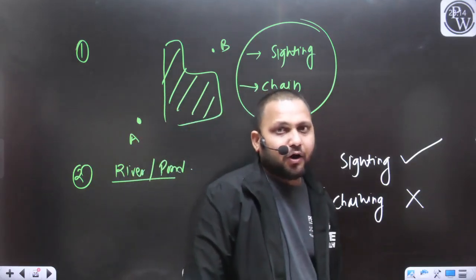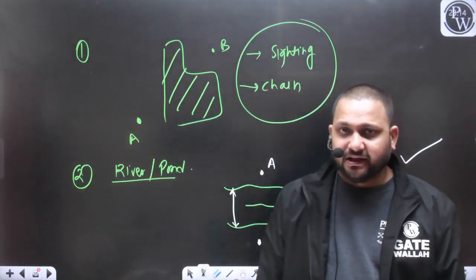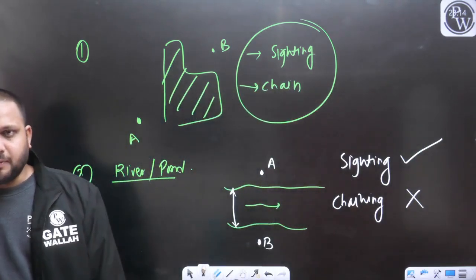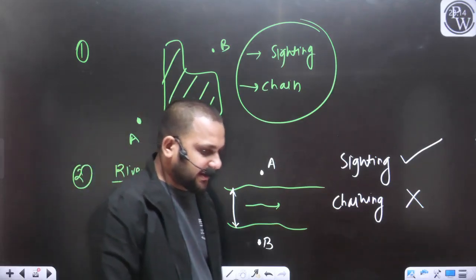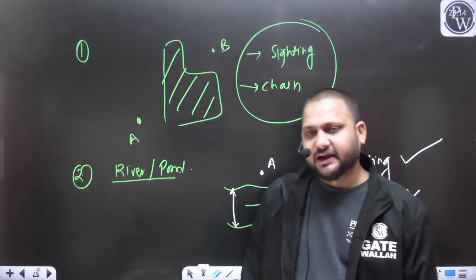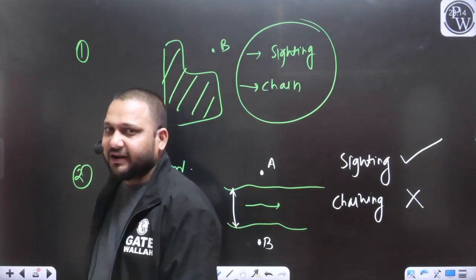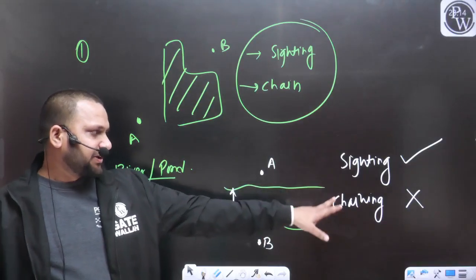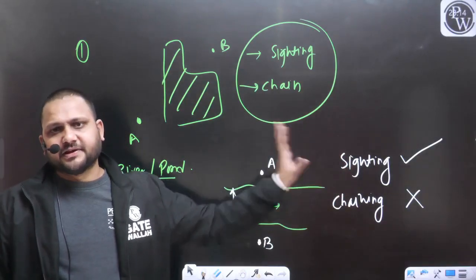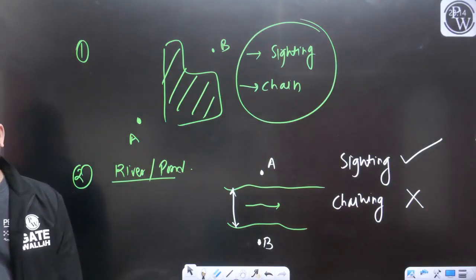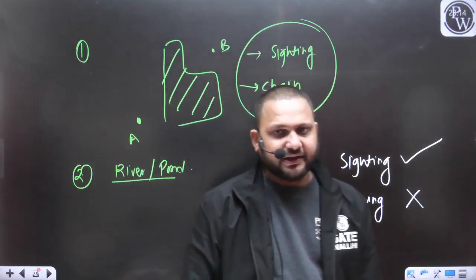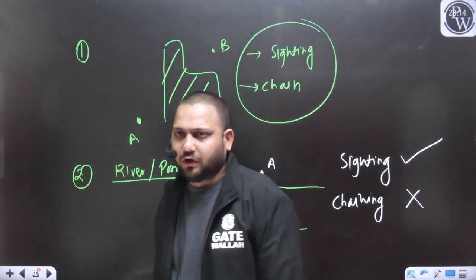So building block is the obstruction in the chaining as well as in the sighting. River or pond or water body is the obstruction in the chaining, but there is no obstruction in the sighting. So now, what are the various obstacles in the case of chain survey? This point is also clear to everyone.